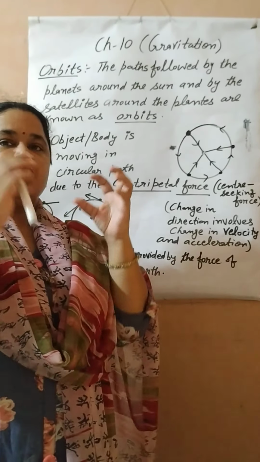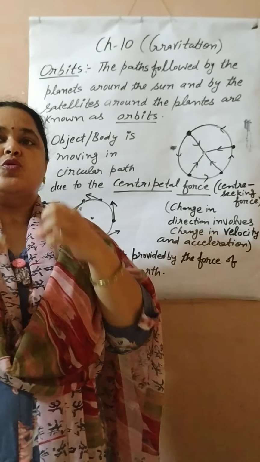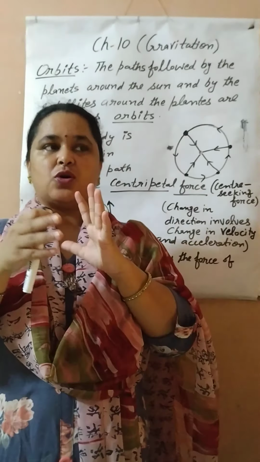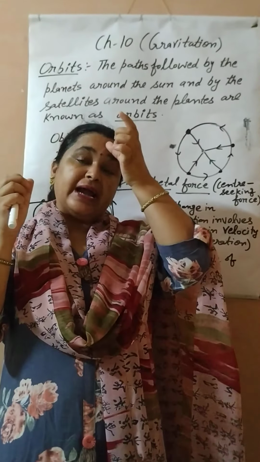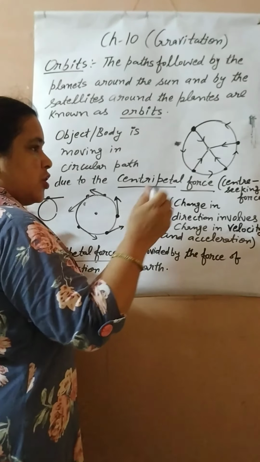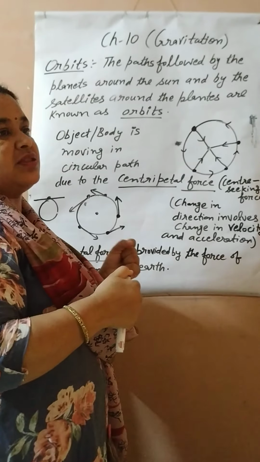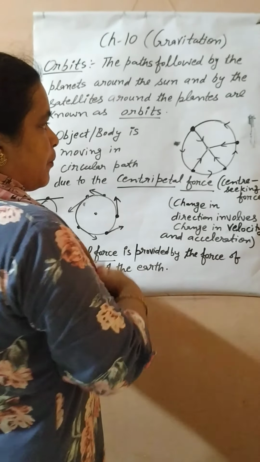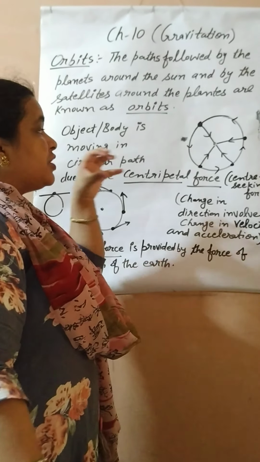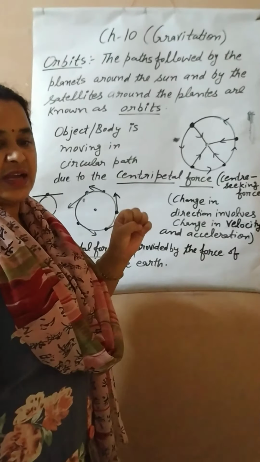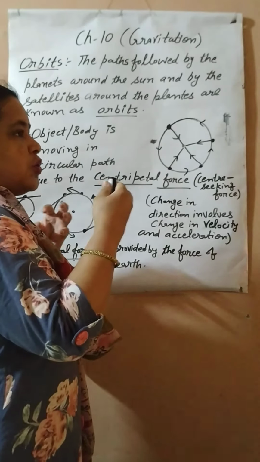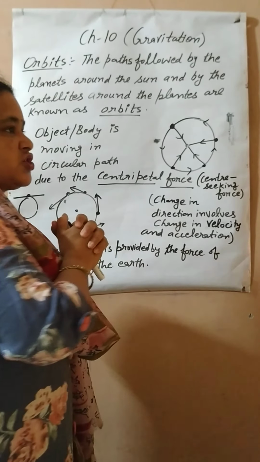He said that this force not only exists on the moon; it is exerted by the sun on all its planets also. So at last he concluded that this force is exerted on all the objects present in the universe. And the name he proposed for this force is gravitational force. So he concluded that all the objects in the universe exert forces on each other, and this force is known as the force of gravitation.